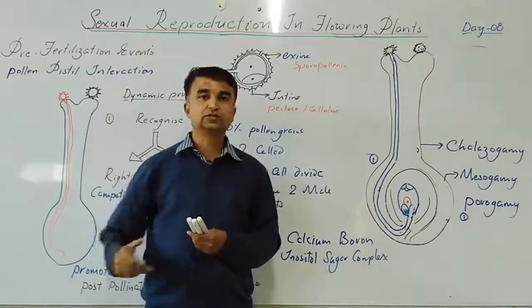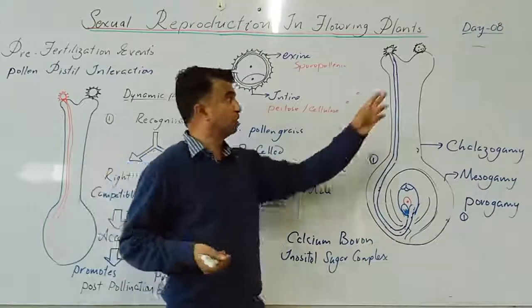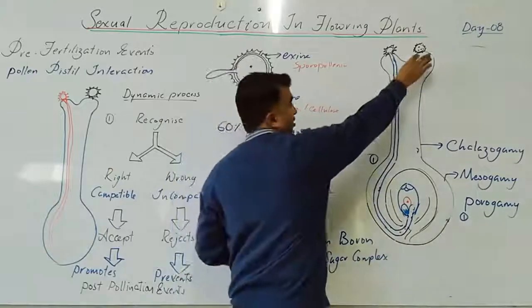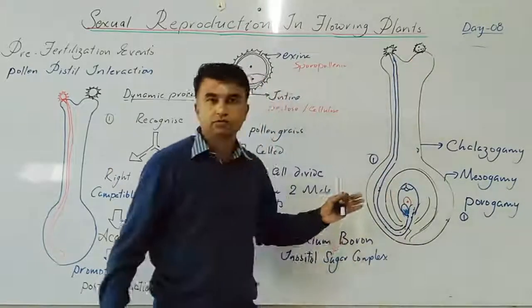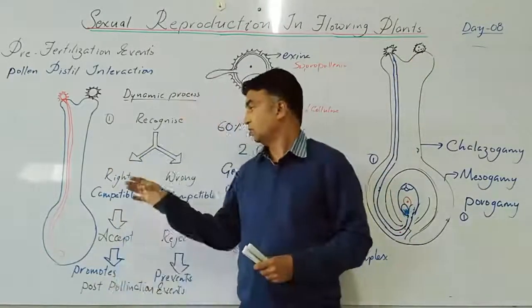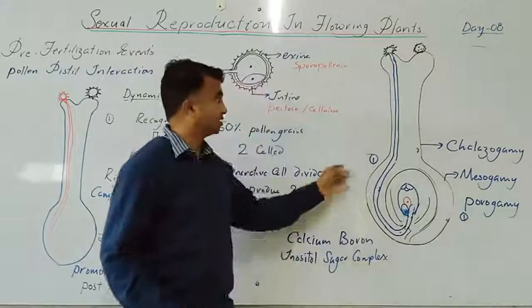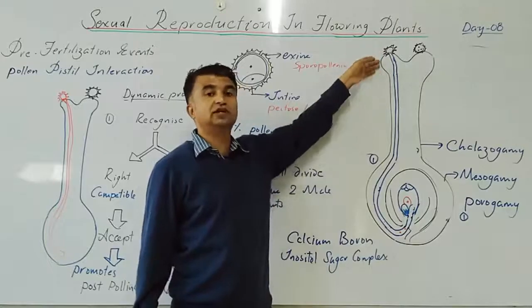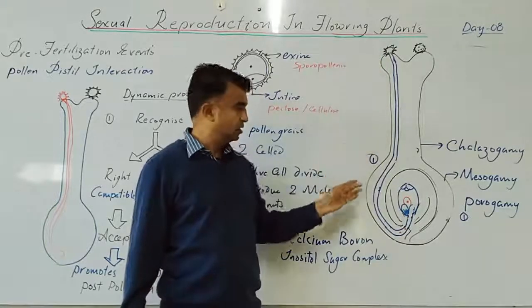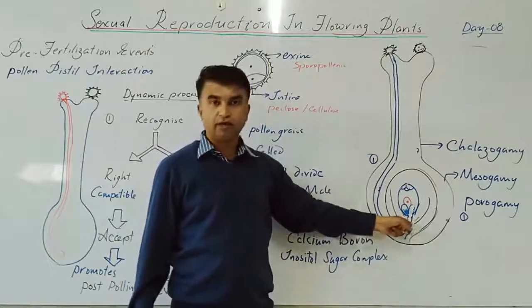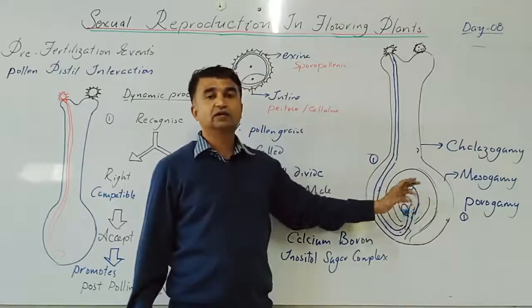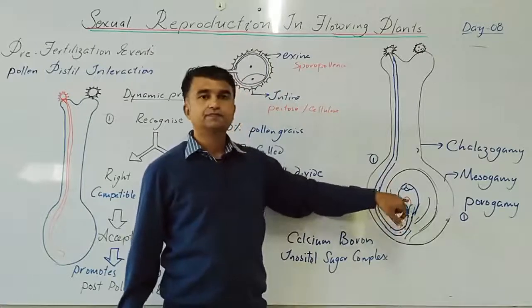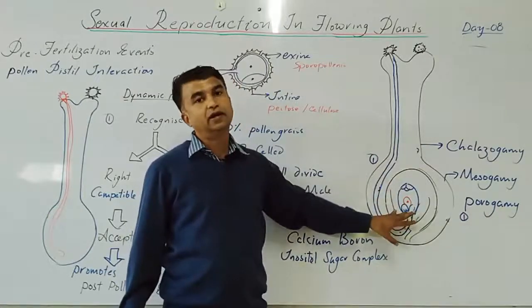When dehiscence occurs, if the pollen grains are in the 3-cell condition, the generative cell has already divided. So this is about the pollen pistil interaction, where pollen germination occurs. The pollen tube grows through the stigma and style, then ultimately enters toward the micropylar region and releases the content in one of the synergids. So this is the pollen pistil interaction.